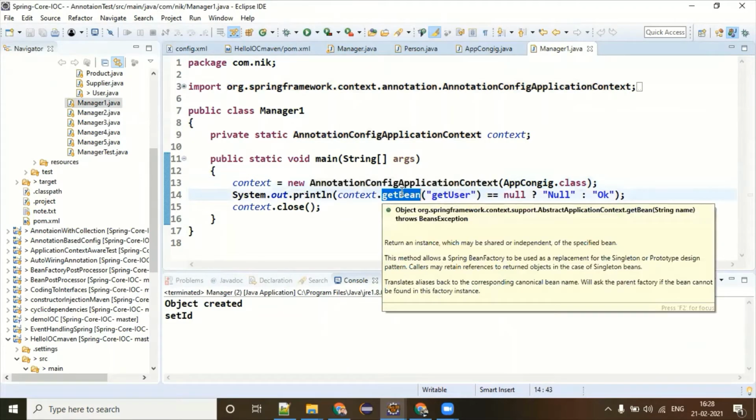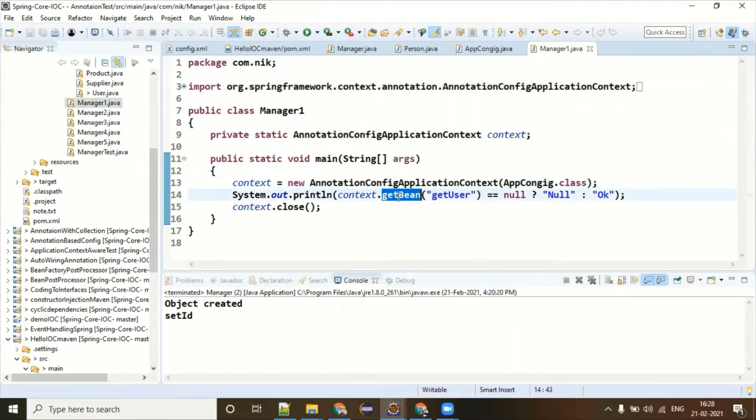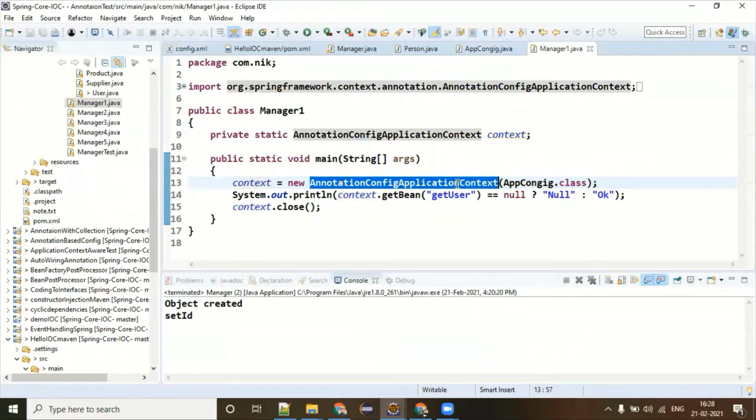The getBean method is here also, you can see I'm calling it here also. Here is also a context. The only thing that is going to change is the library. There is XML here, and here is annotation. Okay. Any more questions? No.